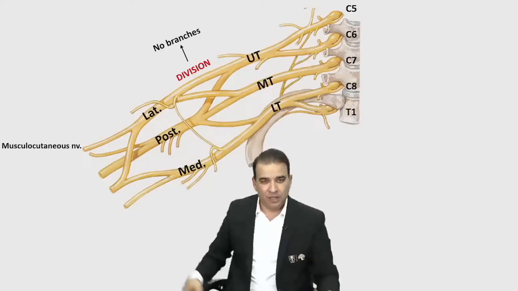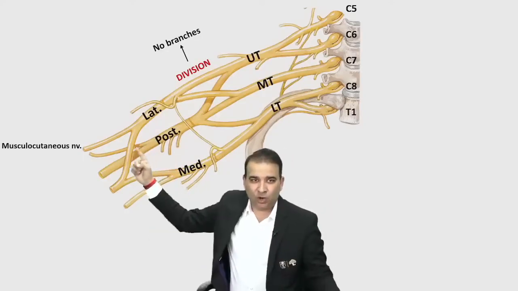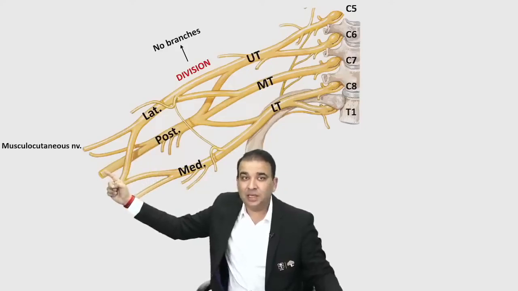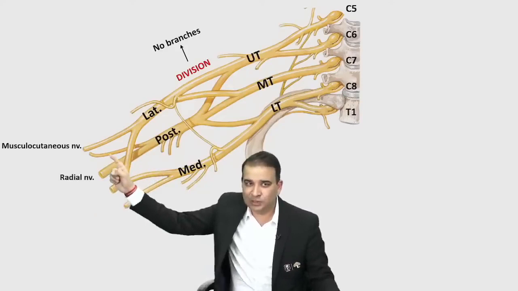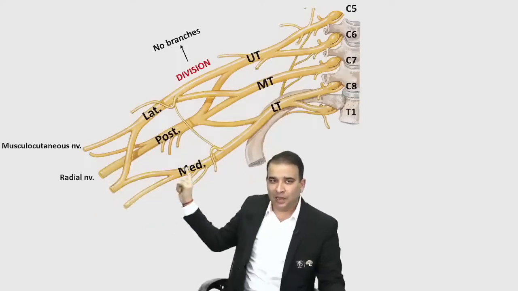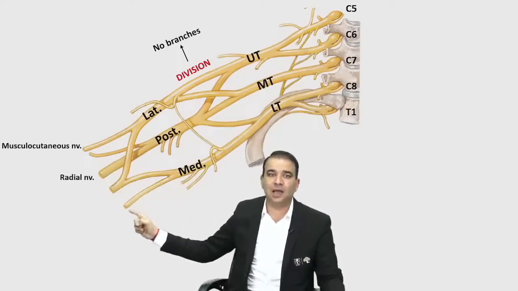Musculocutaneous. Posterior cord: if you look at the posterior cord, the continuation of the posterior cord is the radial nerve. The radial nerve is a continuation of the posterior cord, although you can see the axillary nerve also there, but the radial nerve you need to focus on. And the medial cord continuation here is the ulnar nerve.